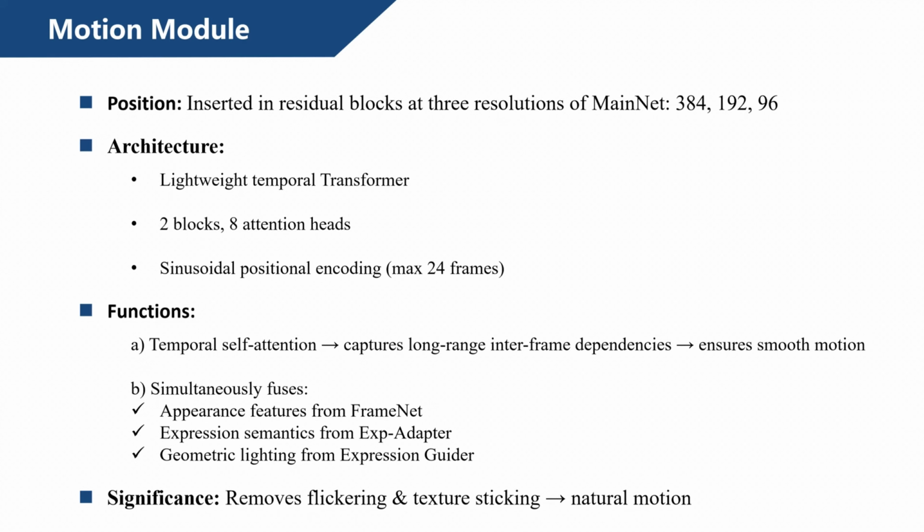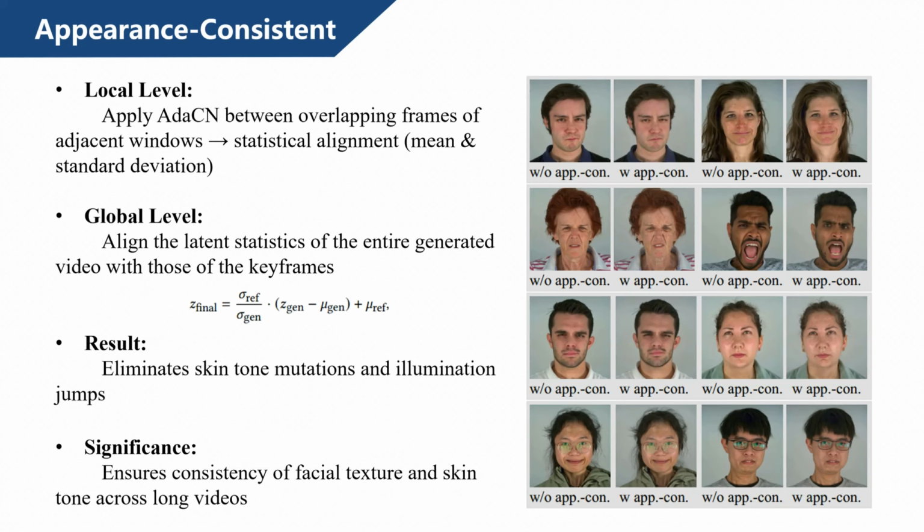This module performs temporal self-attention to capture long-range interframe dependencies, and simultaneously fuses appearance features from FrameNet, expression semantics from ExpAdapter, and geometric lighting from the expression guider. As a result, it eliminates flickering and texture sticking, guaranteeing natural motion and temporal coherence to avoid skin tone and lighting jumps across video segments.